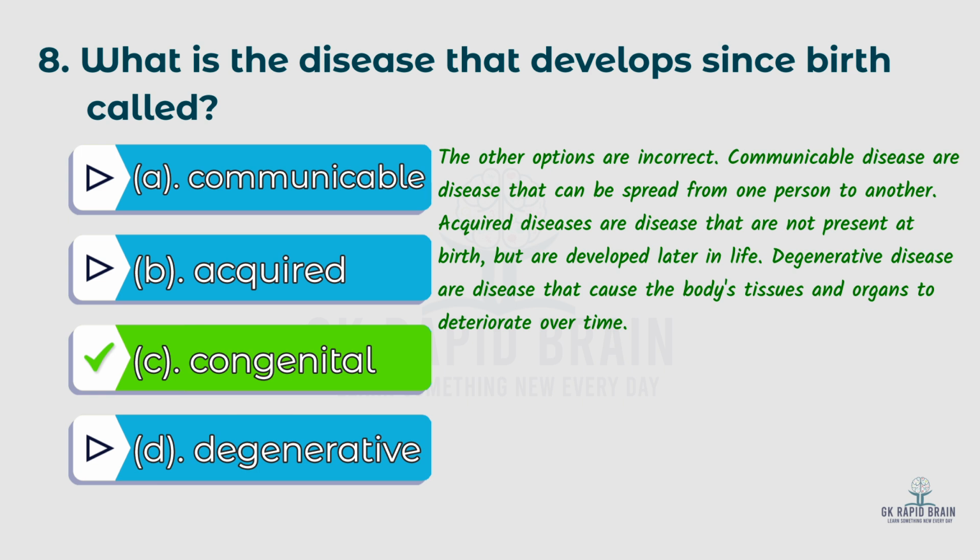Communicable diseases are diseases that can be spread from one person to another. Acquired diseases are diseases that are not present at birth but are developed later in life. Degenerative diseases are diseases that cause the body tissues and organs to deteriorate over time.